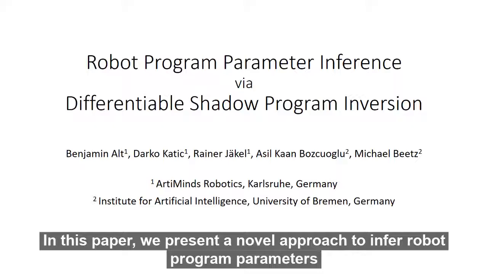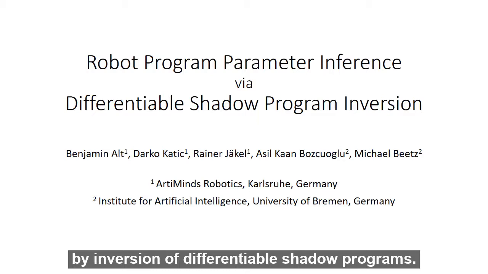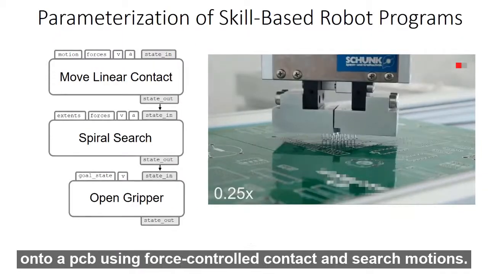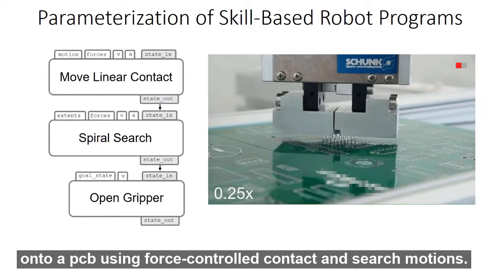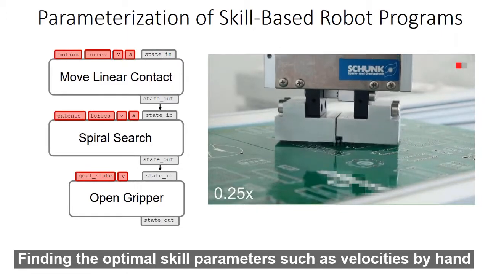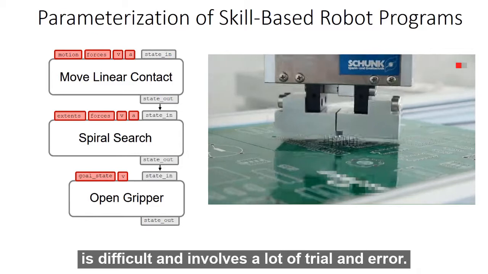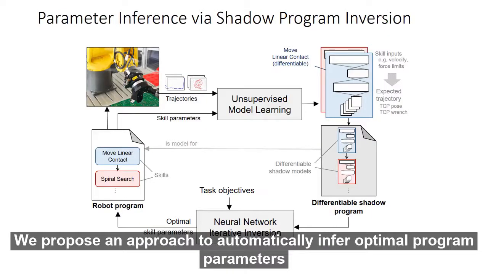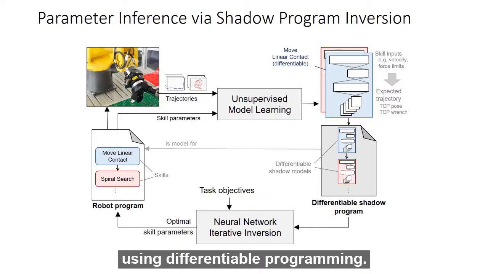In this paper, we present a novel approach to infer robot program parameters by inversion of differentiable shadow programs. Consider a skill-based robot program to place an electronics component onto a PCB using force-controlled contact and surge motions. Finding the optimal skill parameters such as velocities by hand is difficult and involves a lot of trial and error. We propose an approach to automatically infer optimal program parameters using differentiable programming.